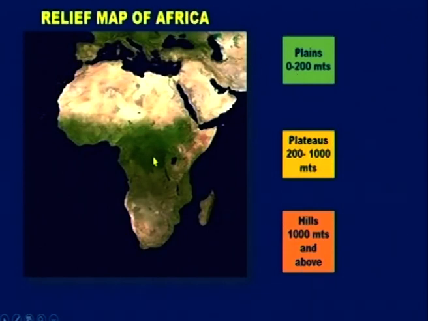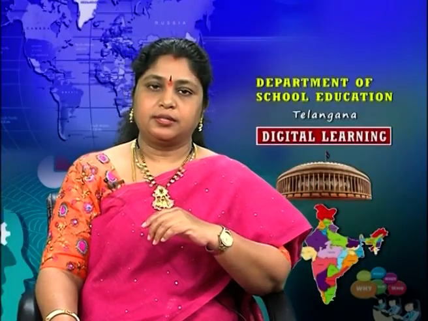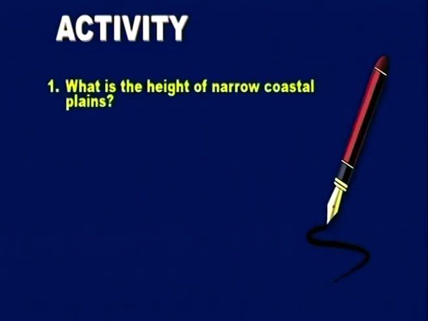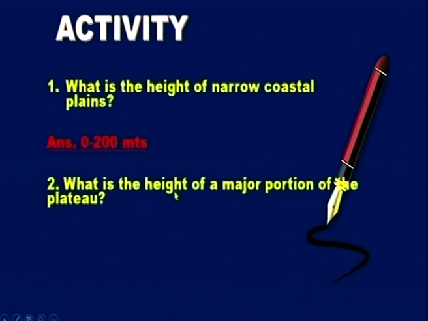Now let's do an activity. Answer the questions. What is the height of narrow coastal plains? Come on children, tell the answer. Very good. It is 0 to 200 meters. What is the height of a major portion of the plateau? Yes, it is 200 to 1000 meters.